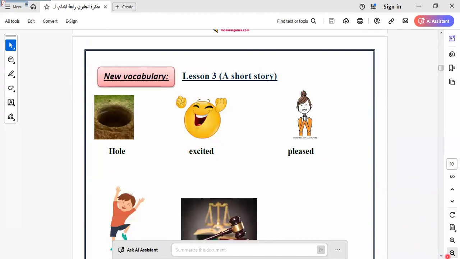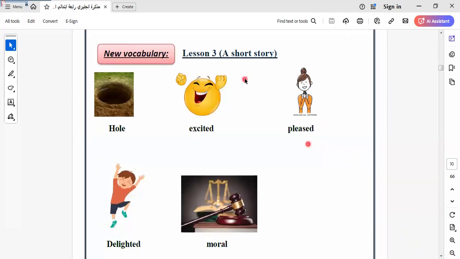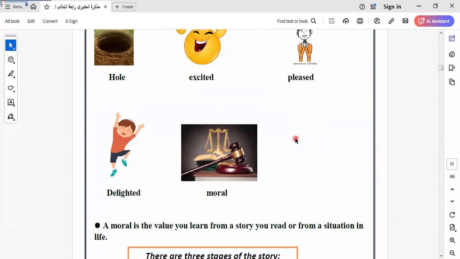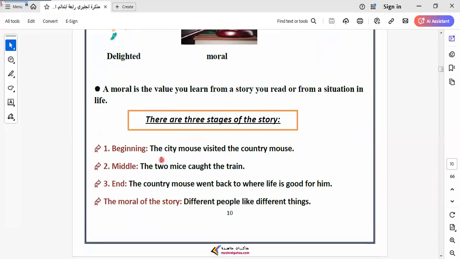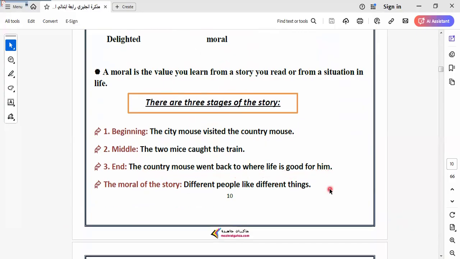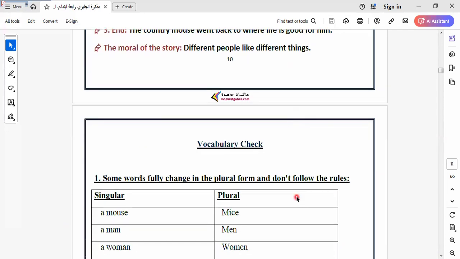In this unit we also learned some vocab from short stories like whole, excited, pleased, delighted, moral. Here we know the stages of the story: beginning, middle, and end. Beginning means the beginning of the story, like here we talk about the city mouse. The city mouse visited the country mouse. The two mice caught the train. This is the middle. The end: the country mouse went back to where life is good for him. The moral of the story: different people like different things. That is what we know from this story.